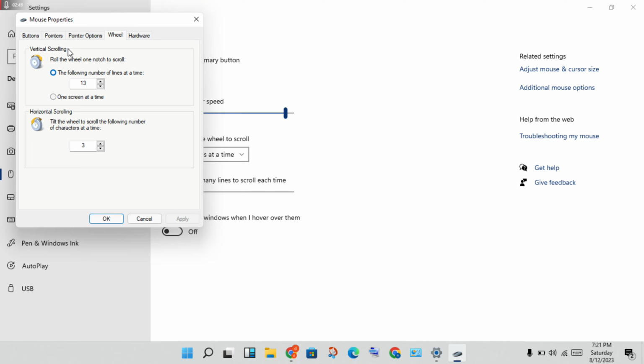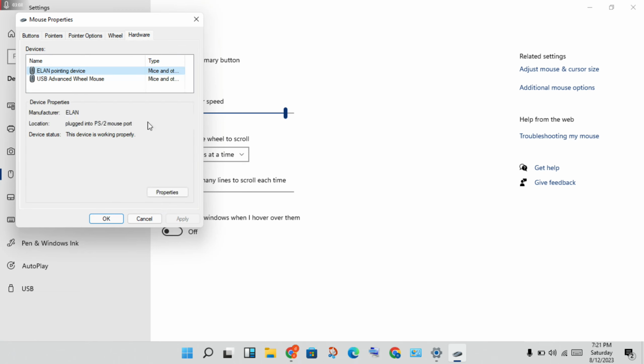This is the vertical scrolling. You will click on the following number of lines at a time. This is 13. Then you will select horizontal scrolling, where you will change it to 3. Then click apply, okay. Then next, this is already installed, okay.